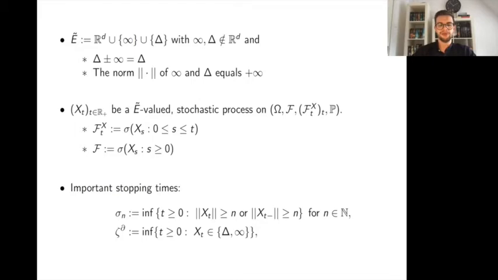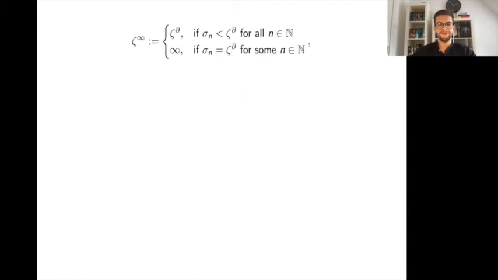And with the help of these 2 stopping times, we are now able to describe the 2 possible ways the process X is able to leave the state space. And we are doing this with 2 other stopping times. The first of these stopping times is called c to infinity and is defined as it is stated here. And we think of it as an explosion killing. If we consider an example path, we clearly see that the process explodes out of the original state space towards infinity. This stopping time is rather easy to handle because it is predictable.